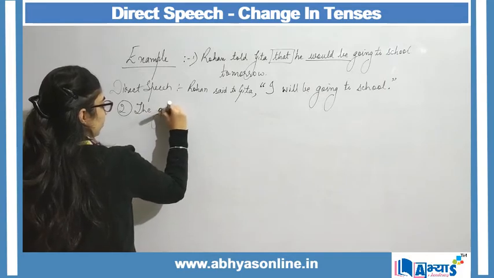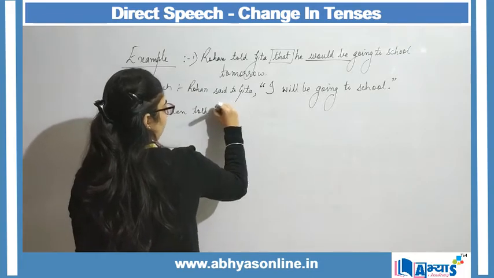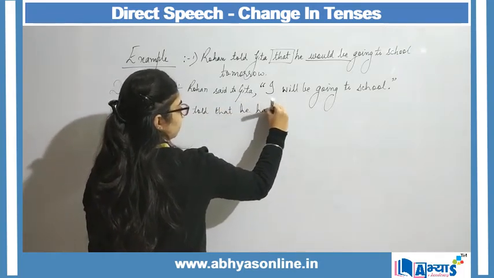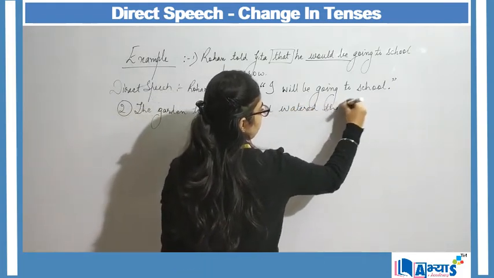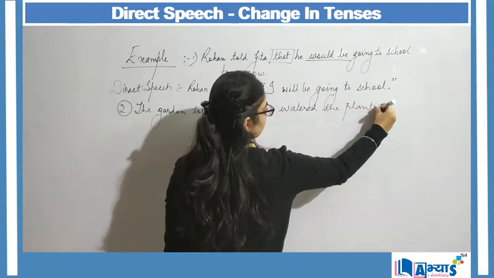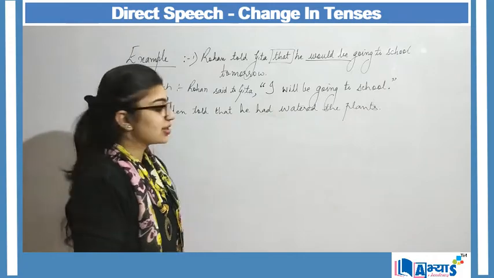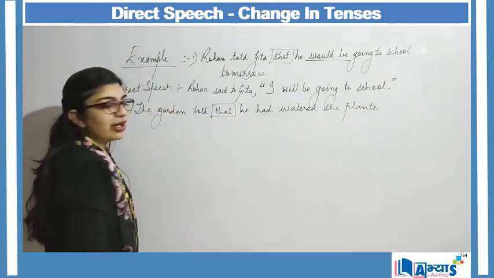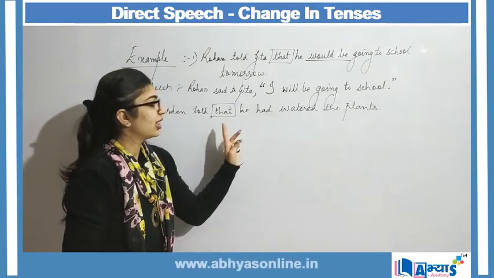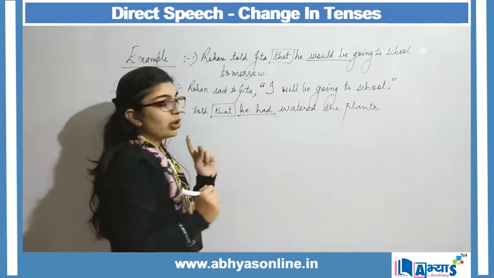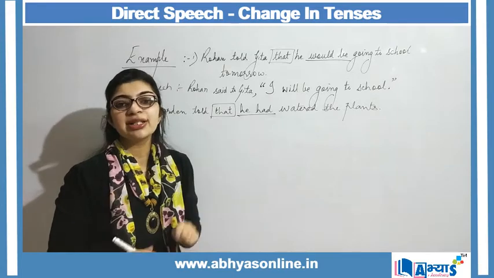The gardener told that he had watered the plants. The gardener told that he had watered the plants. Again, that is my coordinating conjunction, which means that this is my indirect sentence. He had watered: what I said is that the past perfect tense changes to present perfect tense.